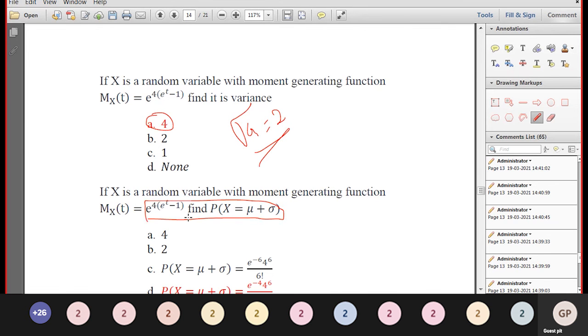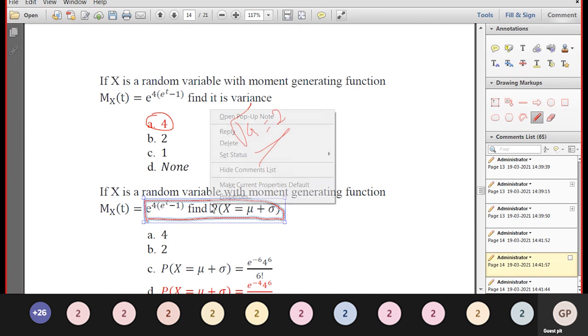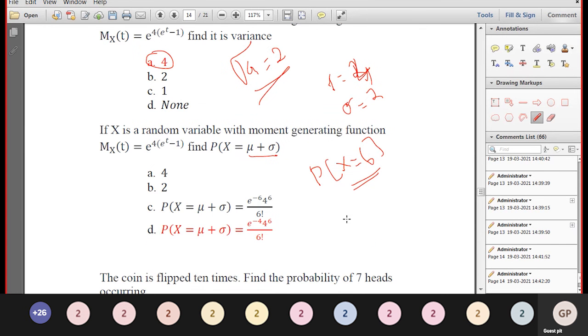If x is a random variable with the moment generating function given like this, find P of mu plus sigma. Same question. What is mu? Mu is nothing but the mean. So the mean of the Poisson, lambda, is equal to 4, and sigma, the standard deviation, is square root of 4, equal to 2. So mu plus sigma is 4 plus 2 equal to 6. P of x equal to 6.